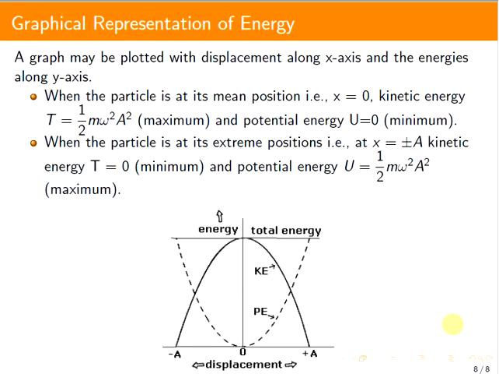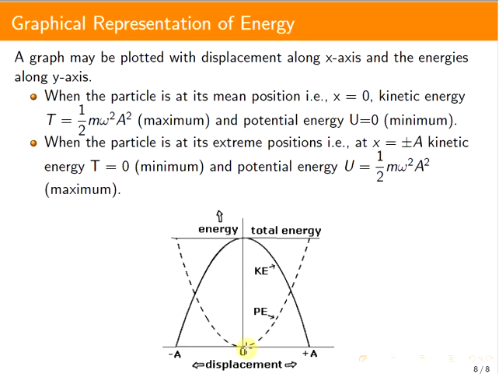Next, the graphical representation of energy. Here a graph is plotted with displacement along the x-axis and energy along the y-axis. When the particle is at the mean position, that is at x equals 0, the kinetic energy is maximum and equal to half m omega square a square, and the potential energy at this point is 0, which is the minimum.